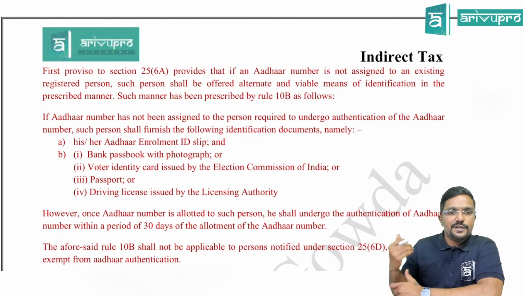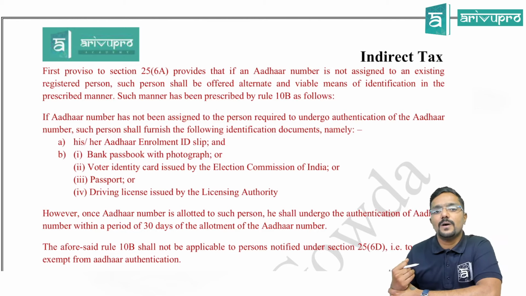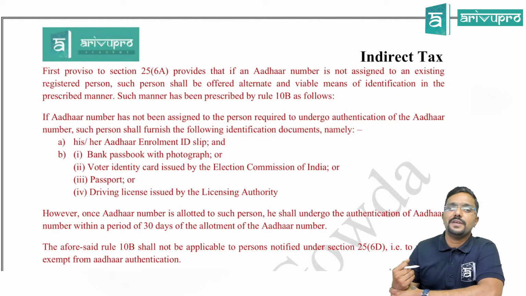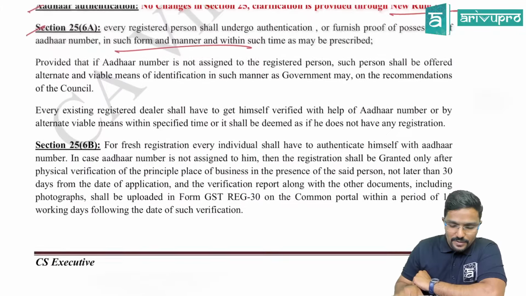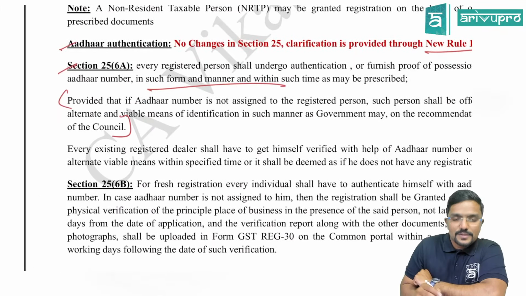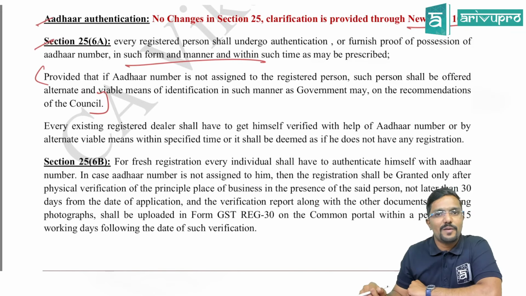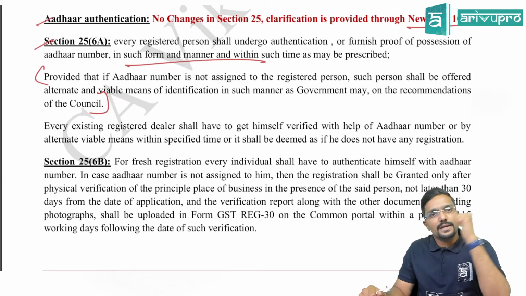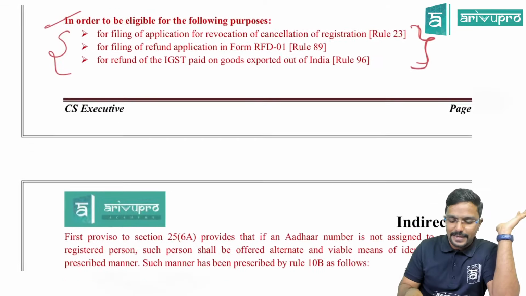Same thing, continuation. The first proviso to section 25(6)(a) provides that if an Aadhaar number is not assigned to an existing registered person, such person shall be offered alternate and viable means of identification in the prescribed manner. Such manner has been prescribed by Rule 10B now, as follows. So this proviso specifies, sir, that if a person is not having Aadhaar, then alternate ways should be provided for him. And that alternate way is given in Rule 10B now. Clear? The manner is given in Rule 10B.